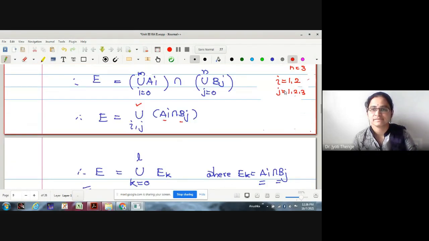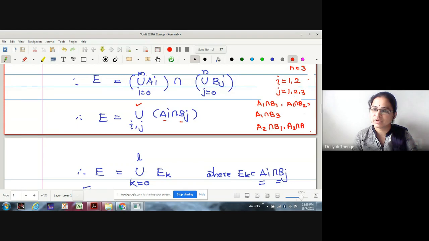Shall I write the possible combinations? First i equal to 1: A1 intersection B1, then A1 intersection B2, then A1 intersection B3. This is the first group. Then for i equal to 2: A2 intersection B1, A2 intersection B2, and one more, A2 intersection B3.